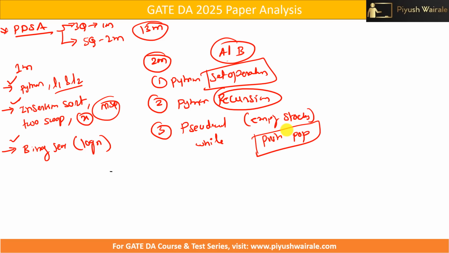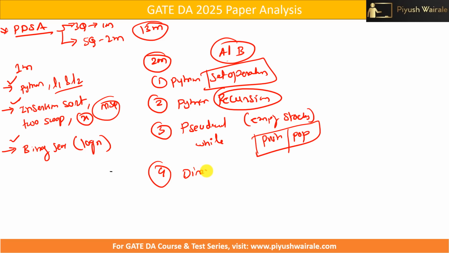That's it. Okay. So if you understand the concept of stack and how that pseudocode is working, in the pseudocode only a while loop was there and 2 if conditions were there. That's it. Okay. And then you can easily solve this type of question. Okay. So I can say these 3 questions are again easy to solve. Not that much difficult. Then we have one question based on what?